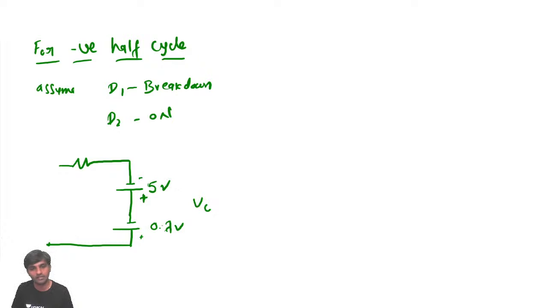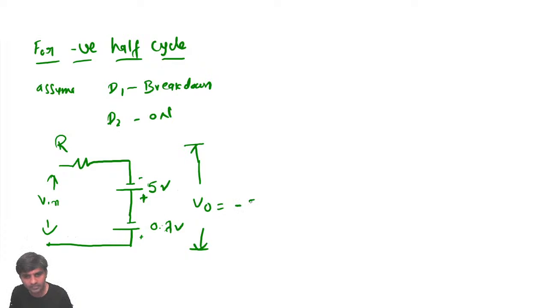Now, what will be the corresponding output? It's going to be the negative half cycle of V input. Output is going to be minus 5.7 volts. Are you able to understand or not? Okay, now for what values of the input is this going to be 5.7 volts, sir?